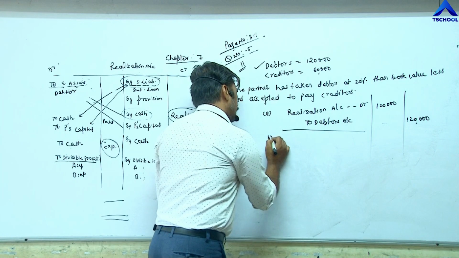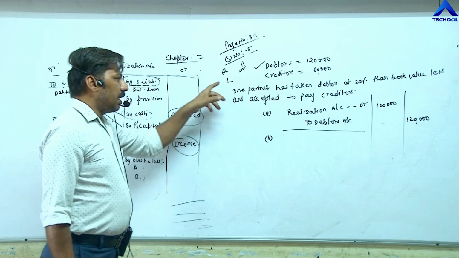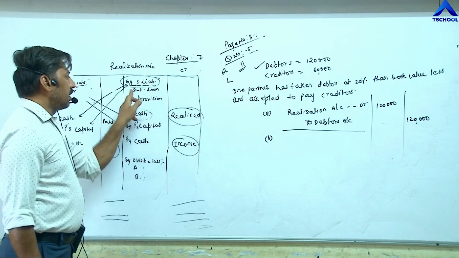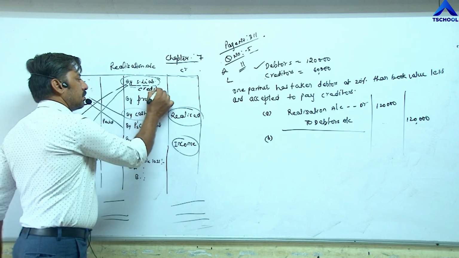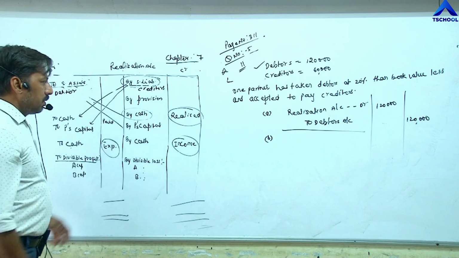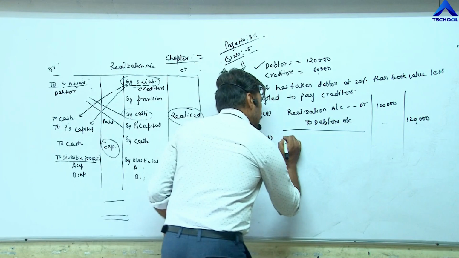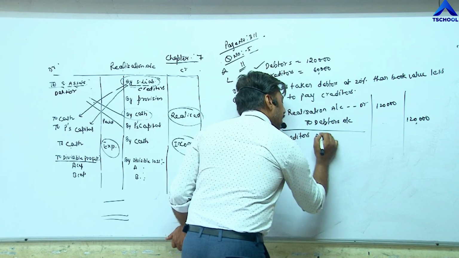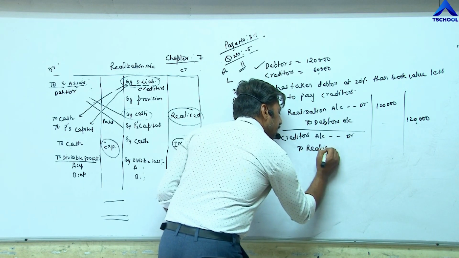Now B. Second, creditor is given. Creditor is a liability and closing of liability will be shown on the credit side. Sundry liability, here we have to write creditor. So the entry becomes creditors account debit to realization account.